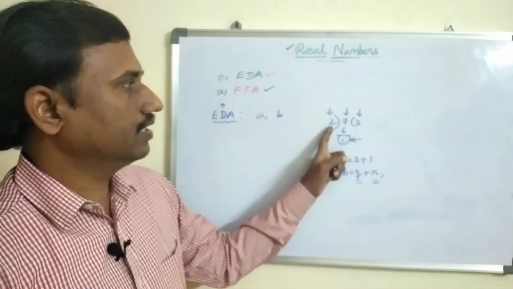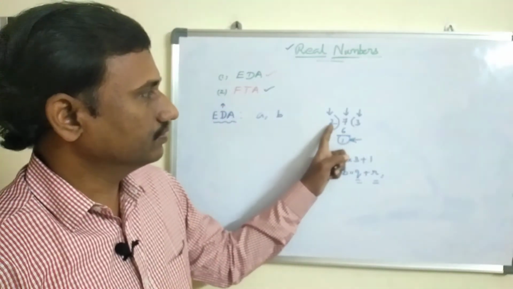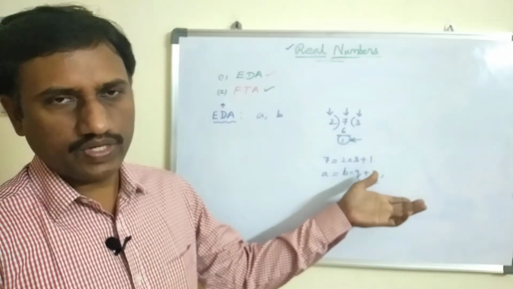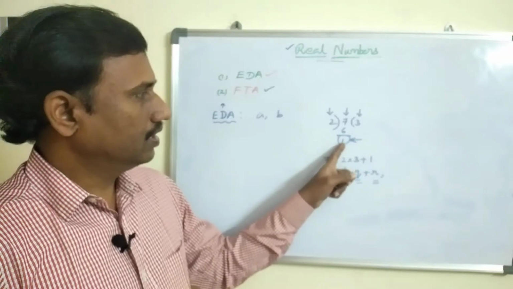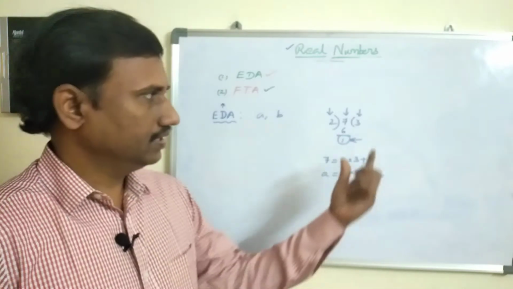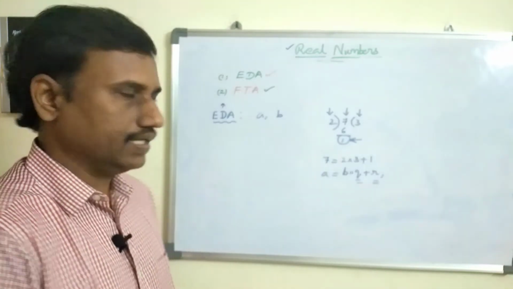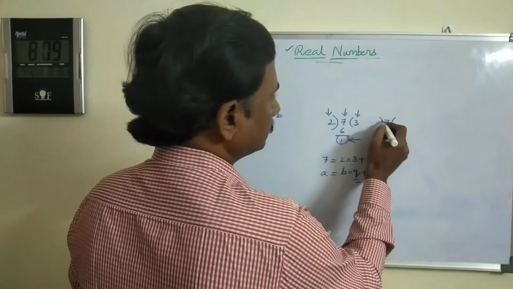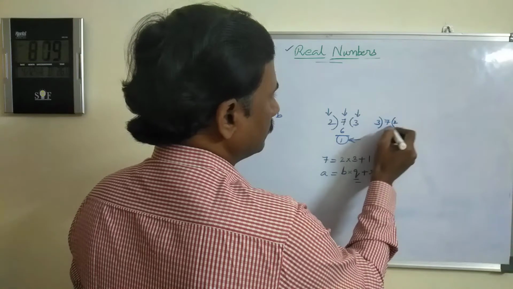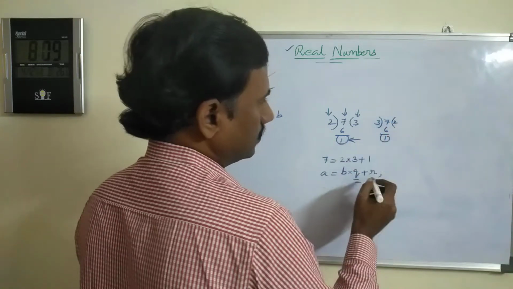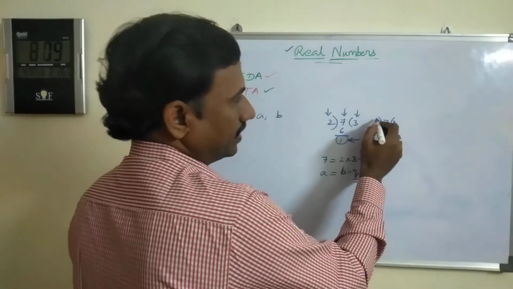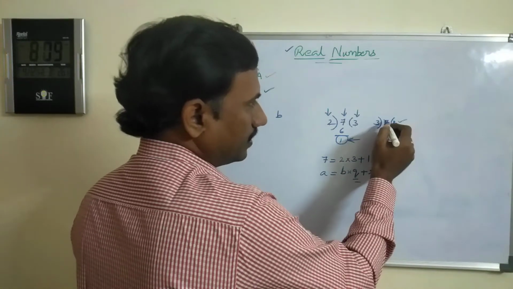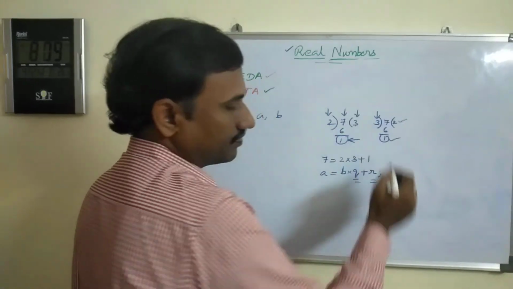For example, here we are dividing 7 by 2. How many quotients are possible? 3 only. Any other possibility? No. How many remainders? Only one. Is it always unique or not? Yes. Suppose you are dividing 7 by 3, for example. 3 2s are 6. Remainder is 1. But it is the division by 3. What is the quotient now? 2. Remainder is 1. It is unique for the division by 3.